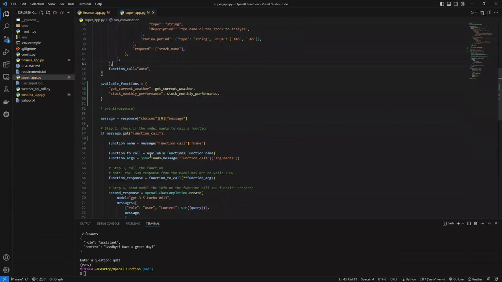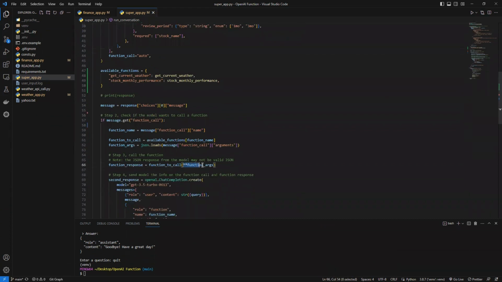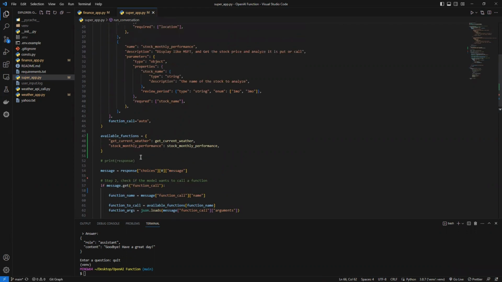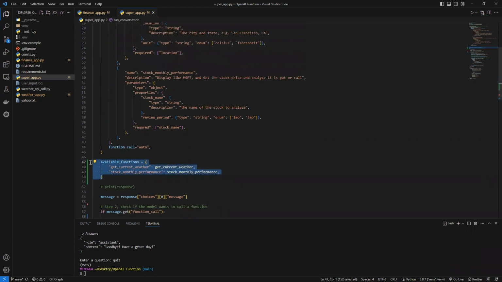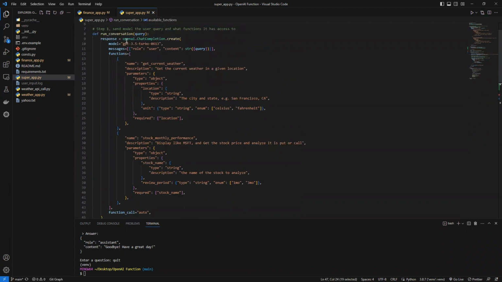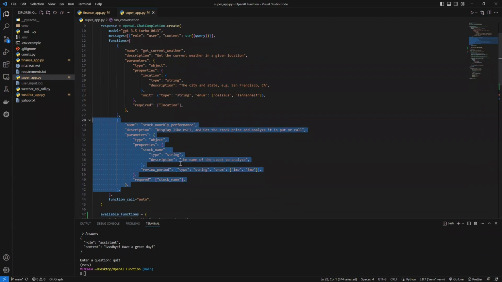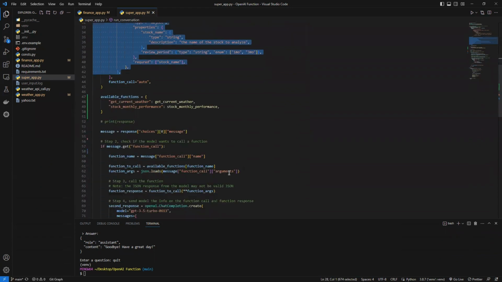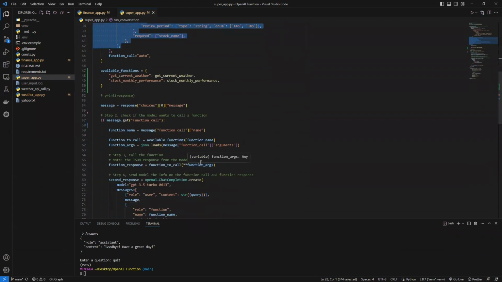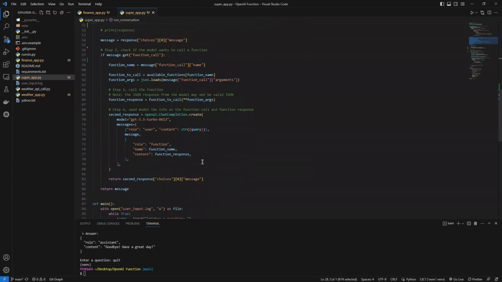You only need to change how you pass the argument. Actually, this one you don't need to change because we already use the argument parser here. So you only need to change the available functions and the function list. That's it. That's the beauty of this function calling. I think this is very, very powerful.